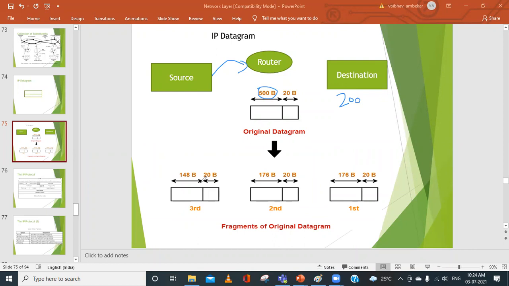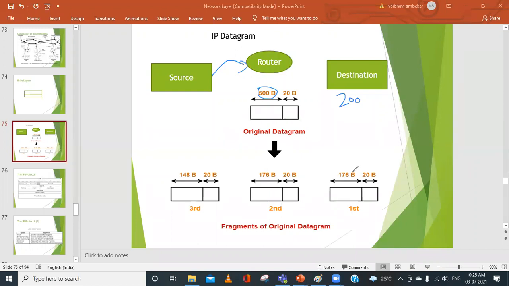So you can consider that we have these 500 bytes distributed like this: 148, 176, 176. If you calculate 176 plus 176 plus 148, what will be the total? Leave this part, the 20, 20, 20, you remove. You just calculate 148 plus 176 plus 176. How much will it be?